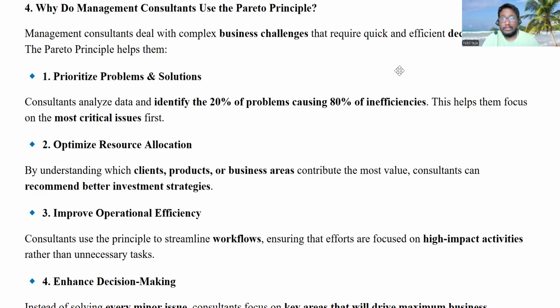Next, optimize resource allocation. For example, they have identified this 20% of issues which are causing 80% of problems, right? After identifying them, they can concentrate more on this 20% only.